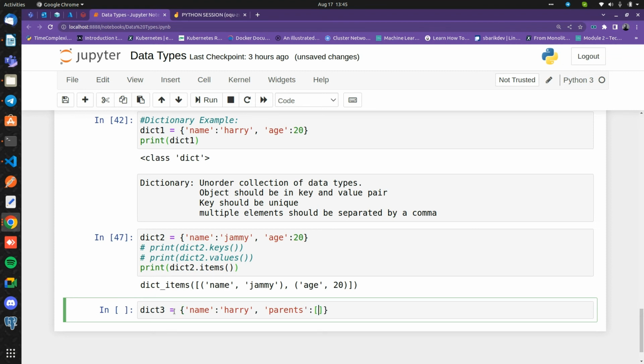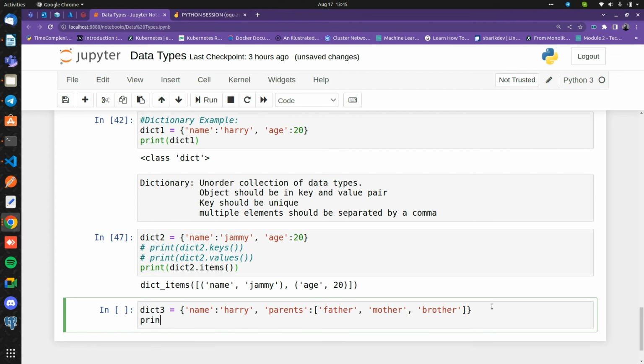Here the nested element should be in the list, the tuple, or you can pass it inside a dictionary. That doesn't matter. I'm just passing it inside the list. Let's say father, mother, brother. So this is called the nested element in the nested dictionary.